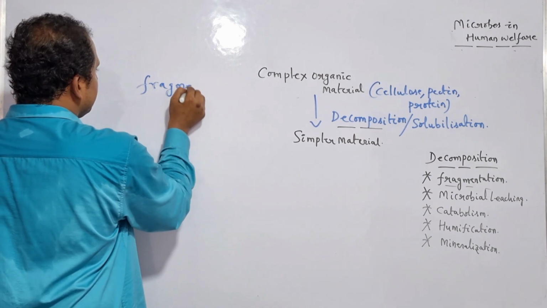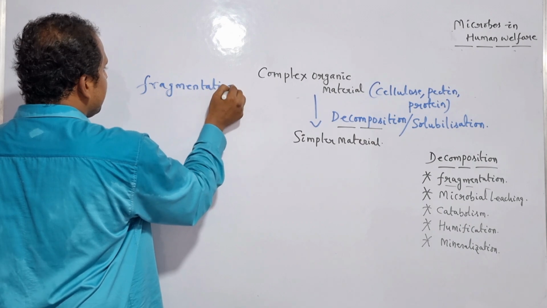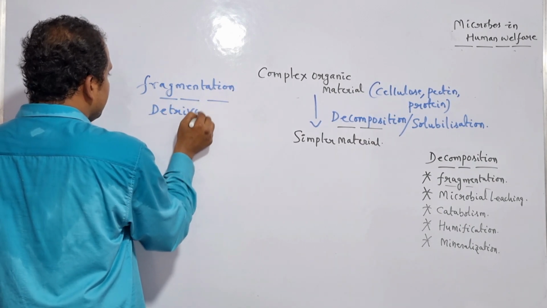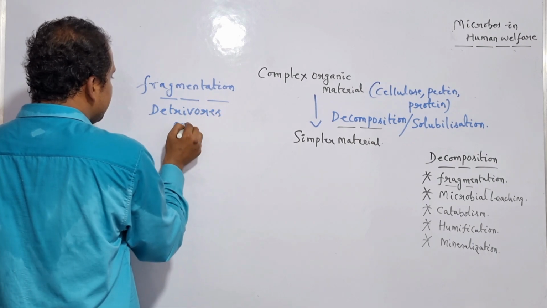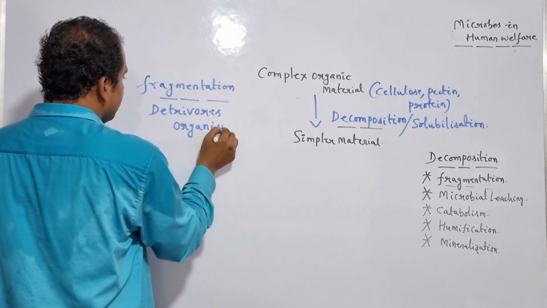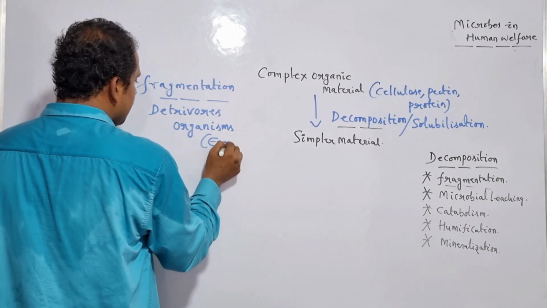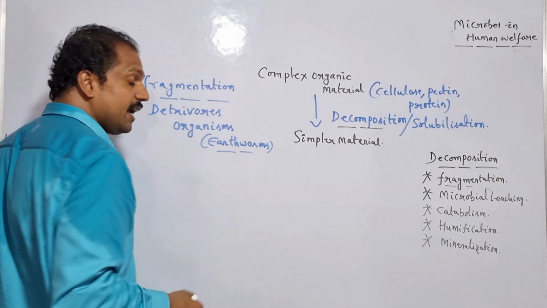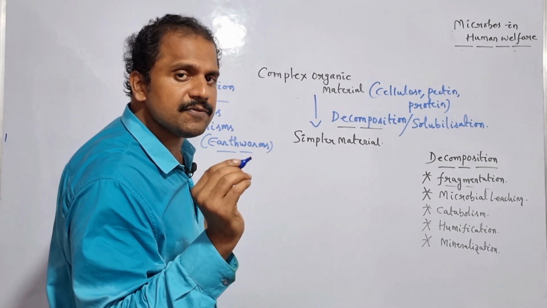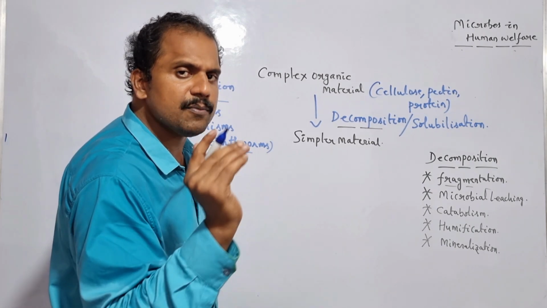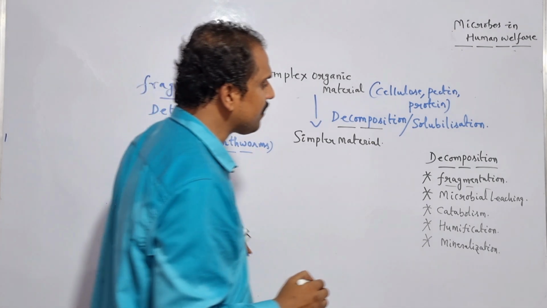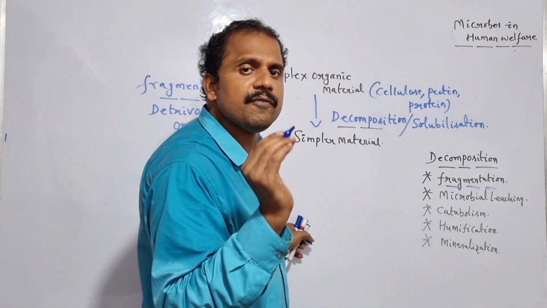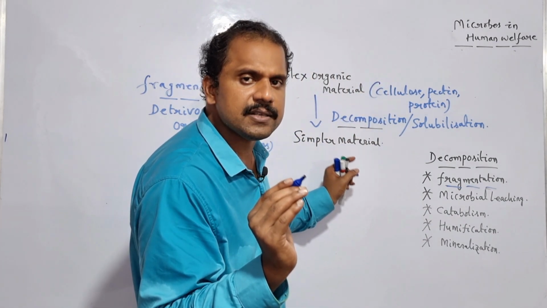Fragmentation takes advantage of specific detritivorous organisms like earthworms. By taking advantage of these organisms, the complex organic material is successfully turned into minute molecules or smaller fragments. And here it is nothing but what? Fragmentation. So during fragmentation, smaller or very minute fragments are obtained from the complex organic material.